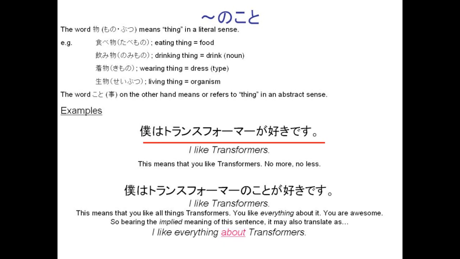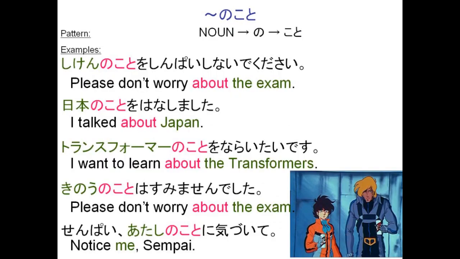Examples here. Boku wa Transformer ga suki desu. I like Transformers. This is a simple, straightforward narrative. This means that you like Transformers, no more, no less. Boku wa Transformer no koto ga suki desu. I like Transformers. This means that you like all things Transformers. You like everything about it. You are awesome. So bearing in mind the implied meaning of this sentence, it may also translate as I like everything about Transformers. So more examples here.